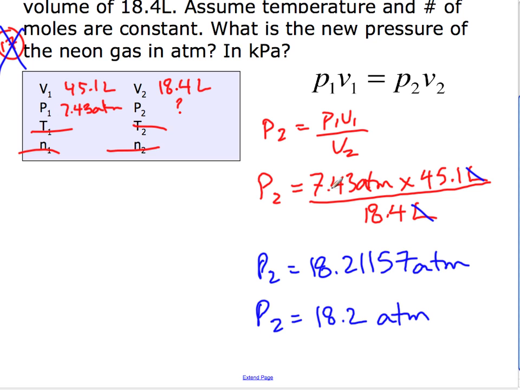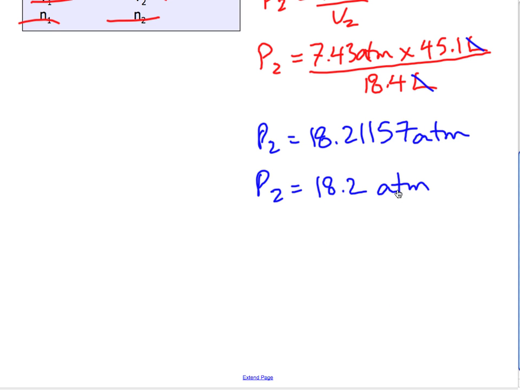Oh, one final thing that they did in this question. This is a little dirty. Oh, I like that. Yeah, I'd ask you a question like that. So the first part of the question says, what's the new pressure? And they asked for atmospheres, and that's what they had given me, so that's easy to figure out. But then they say, hey, what's that pressure in kilopascals? Well, then all we'd have to do is go and say, I can do that with my dimensional analysis.